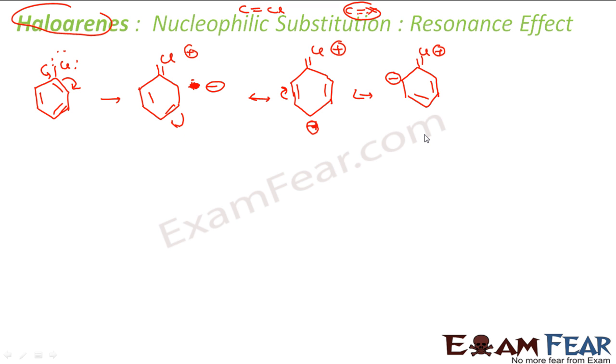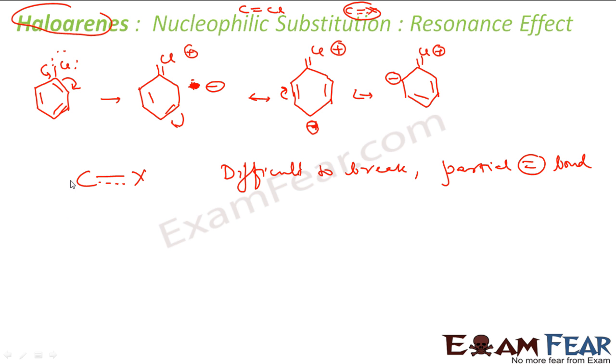So with this, there are two things which you notice. First thing is that the C-X bond has partial double bond character, so it's difficult to break. First thing is what? Difficult to break the C-X bond. Why? Because of the partial double bond.